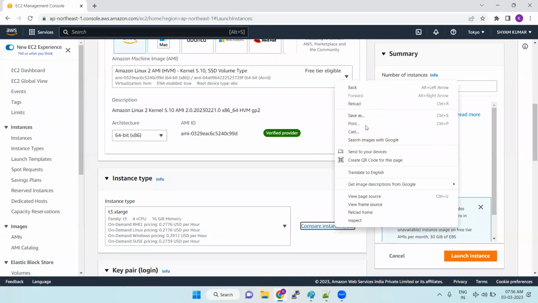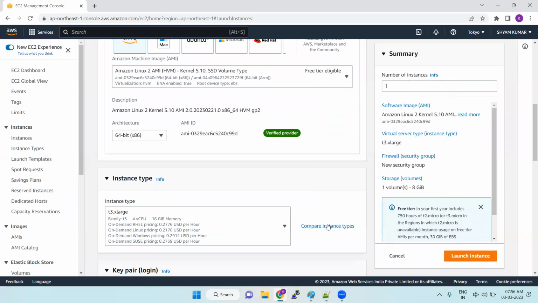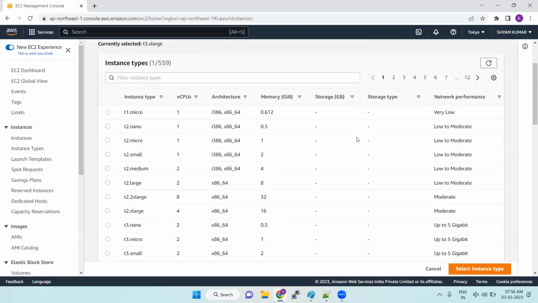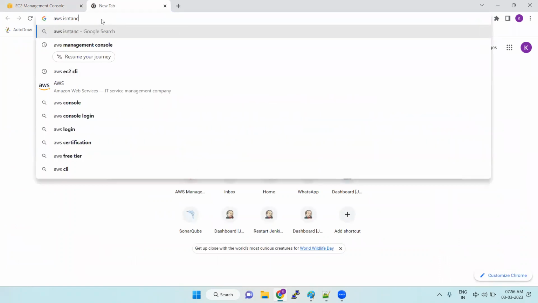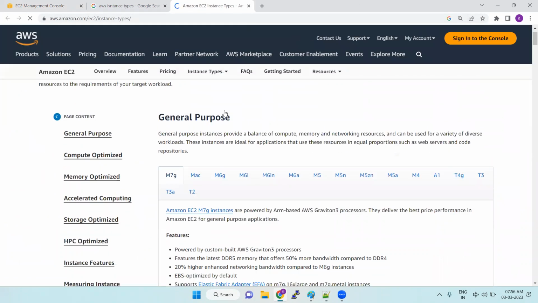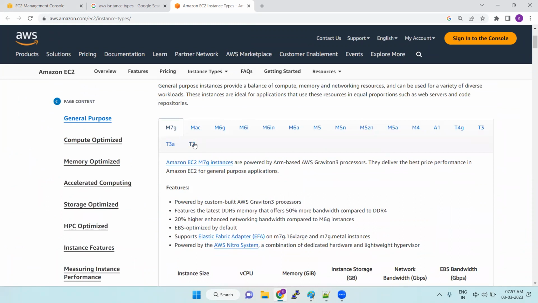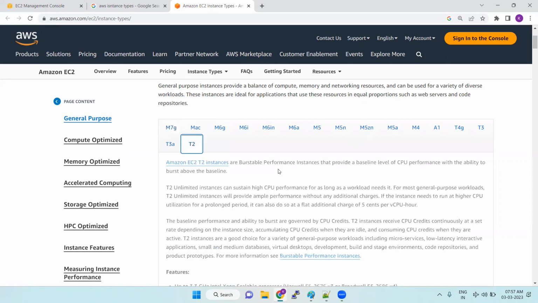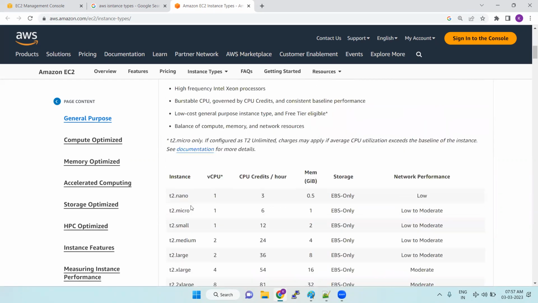So here we can see the instance types. In total we have 559 instance types. Here also we have different families. I will show the AWS instance types. These are the families: T family, T2 family, T3A family, T4, A1, M4, M5 like this. These are the general purpose ones. If you go with the T2, currently we are using T2.micro.